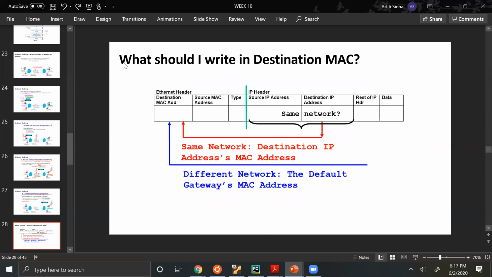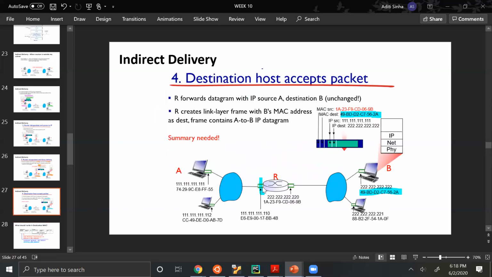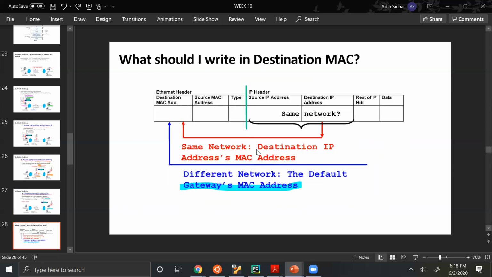And what I should write in the destination MAC will depend on whether the destination IP address, that is the host I'm talking to, is inside my own network or not. If it is inside my own network, it will be the destination's MAC address. If it's not inside my own network, it will be the default gateway's MAC address, that is this interface's MAC address, if I know that this packet will cross my network to enter some other network.